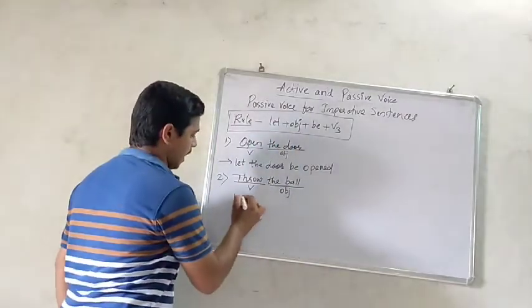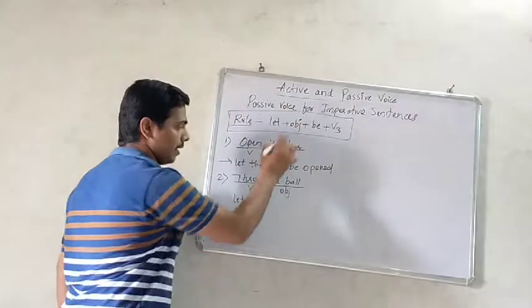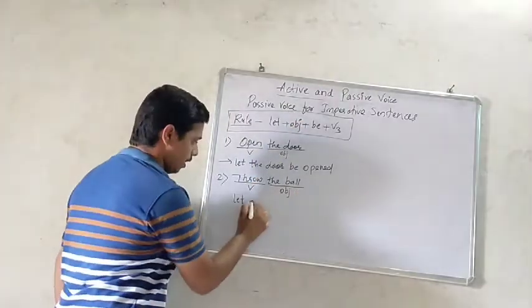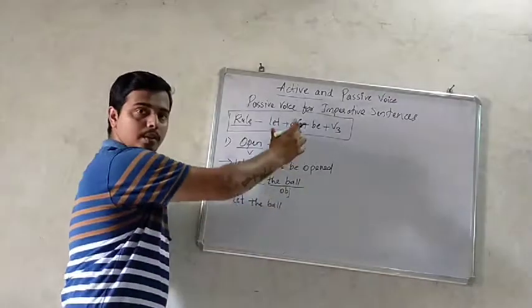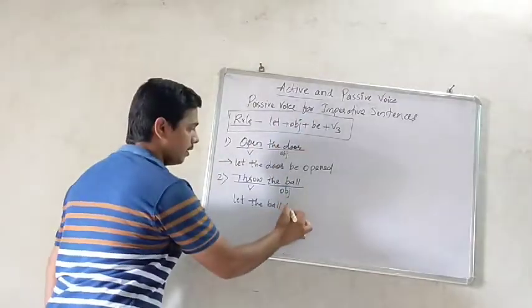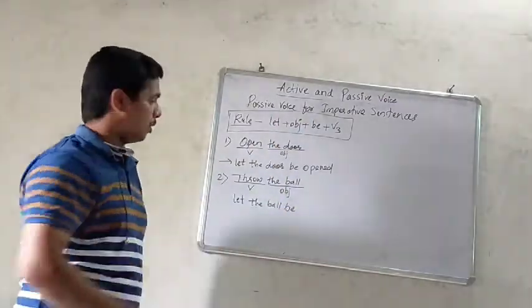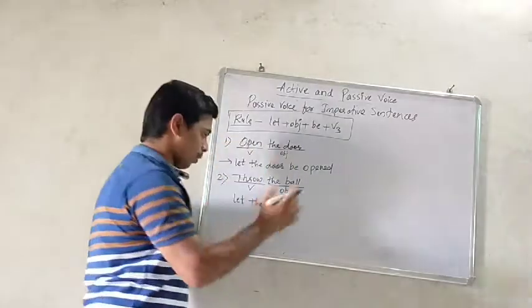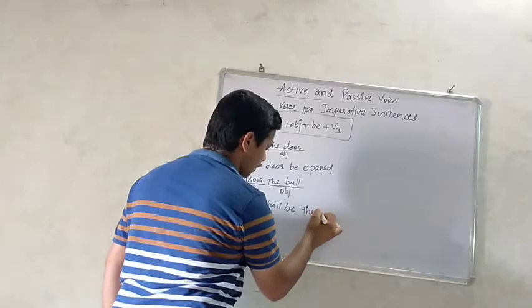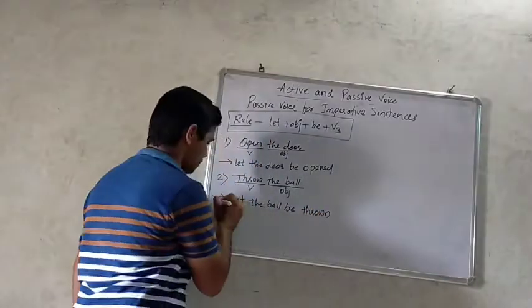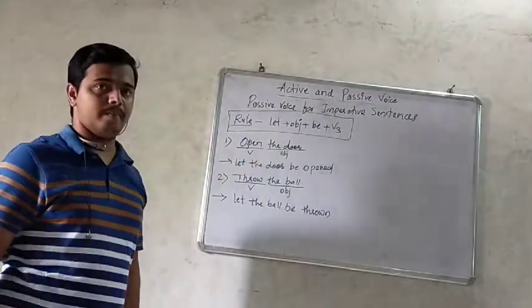That is let, what is the object? The ball. Let the ball plus be, then the third form of the verb, that is throw. Throw becomes thrown. Let the ball be thrown. So this is the second example.